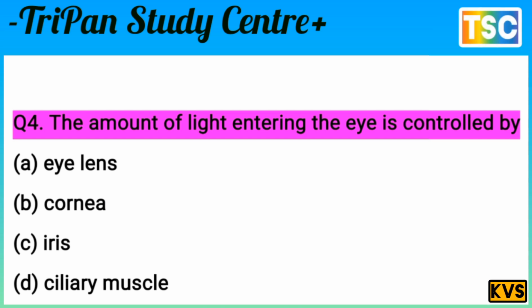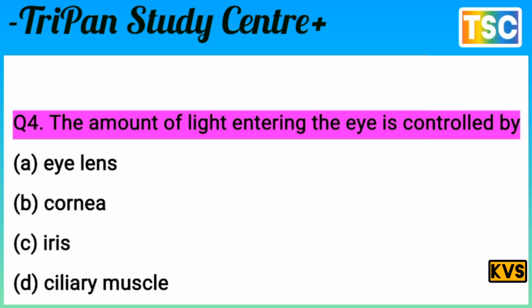The question is very interesting here. The amount of light entering the eyes is controlled by the iris. Option C is correct for this question.